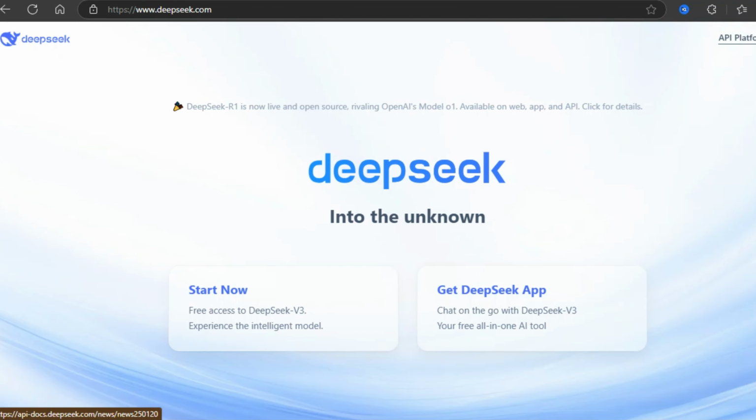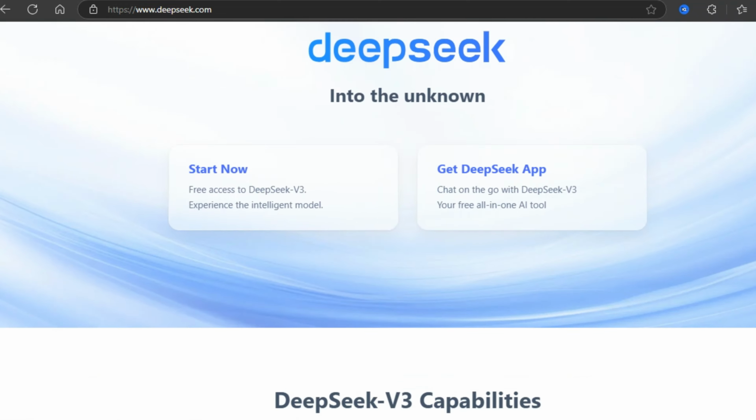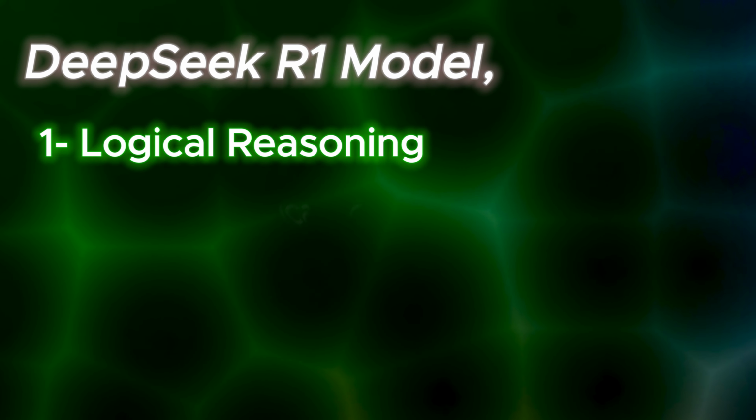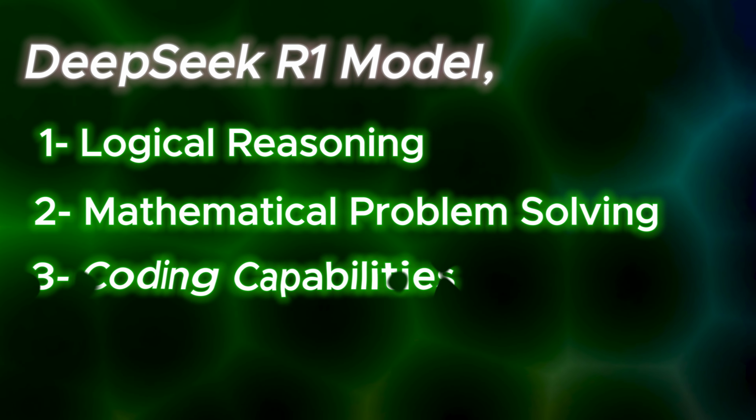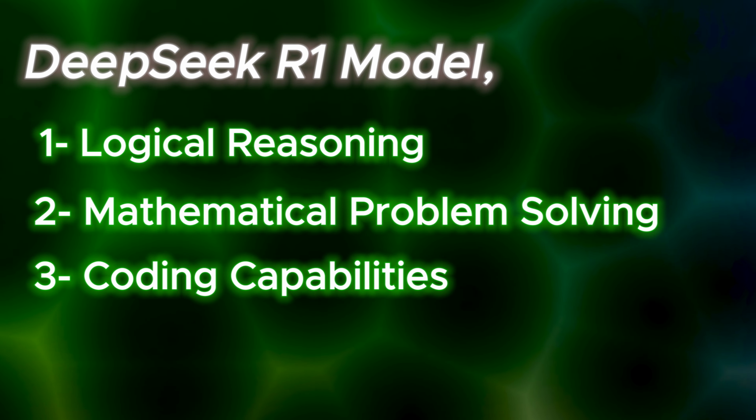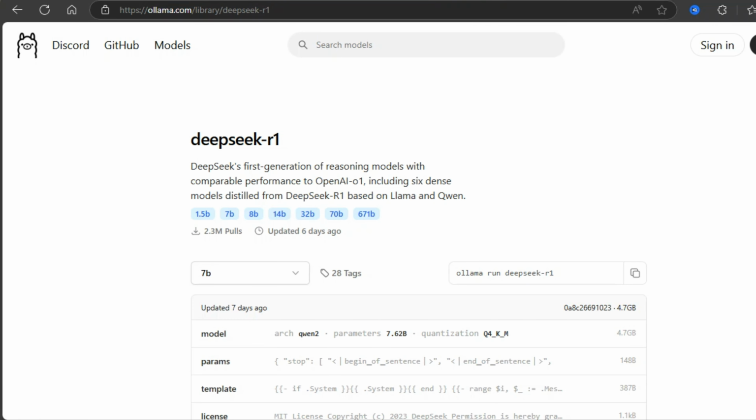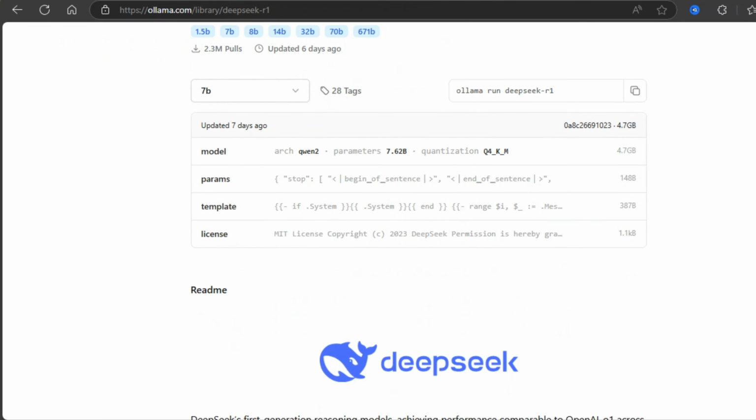So conclusively, DeepSeek R1 has proven to be a strong contender in the AI space, showcasing impressive reasoning, mathematical problem solving, and even coding capabilities, all for free and with the option to run it locally for enhanced privacy.